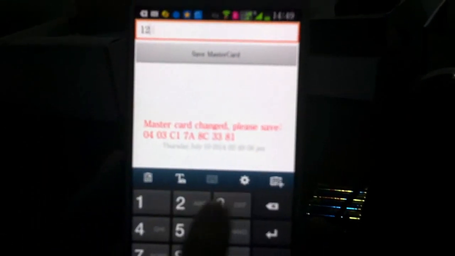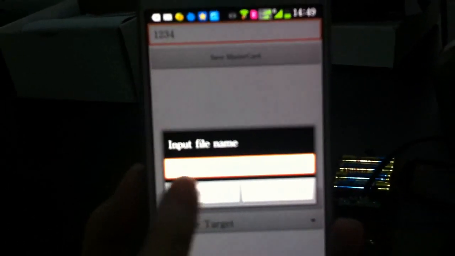Input the log ID. This one is very important because you will send the log ID to others. 1, 2, 3, 4. Okay, save it. The first target will be the MasterCard. Okay, save the MasterCard. And here, you can put a different door name, maybe the front door or back door, depends on yourself. Okay, save it.